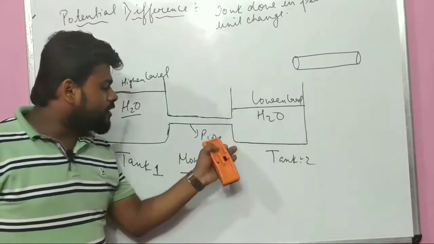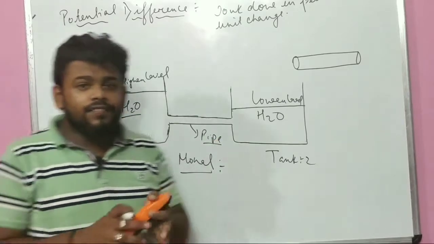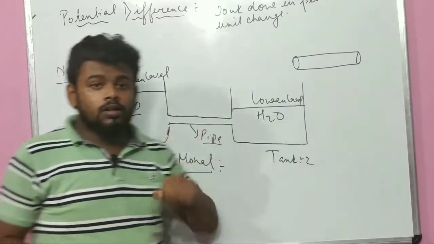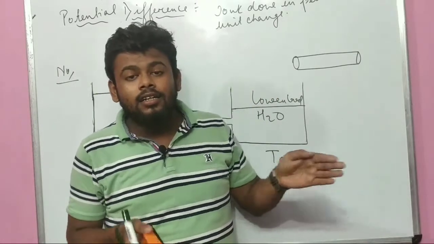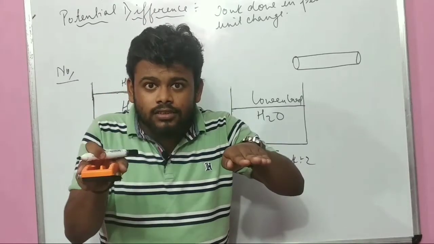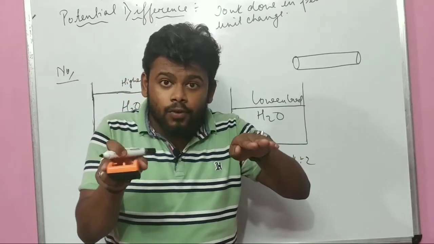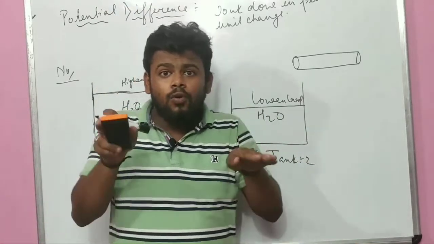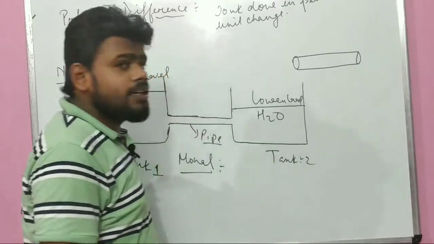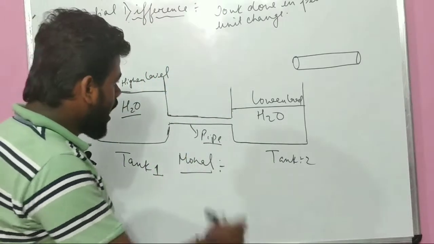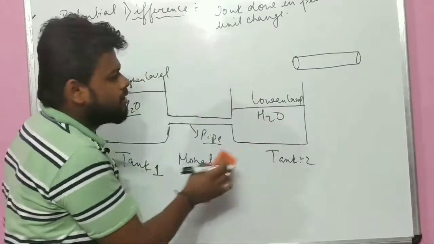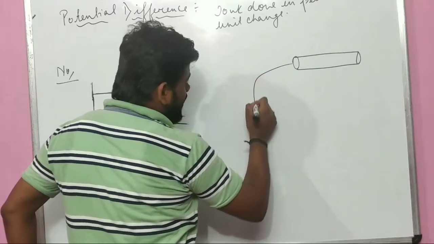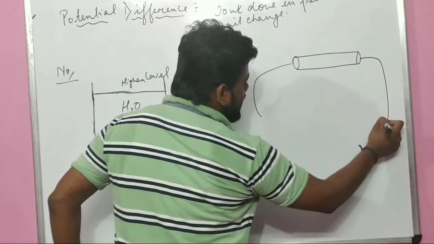What we got to know here is that if there is a difference, then the water can flow. So what I said before is that if there is a difference, then the current will flow. That means we have to create a difference. Without a difference, the current cannot flow in a conductor, right? So how will we create a difference? I am erasing it. How to create a difference? We can create a difference with the help of energy.